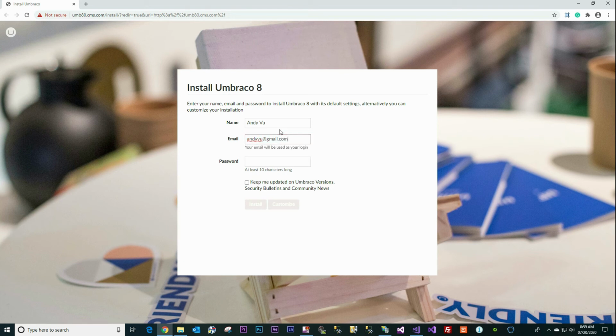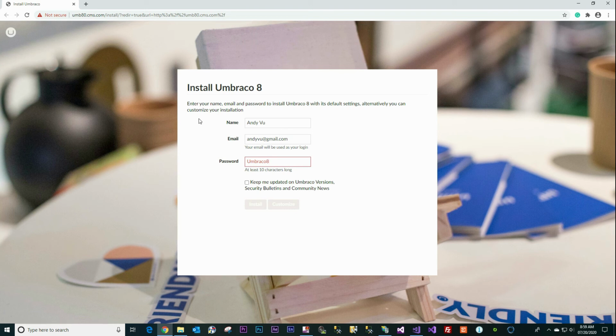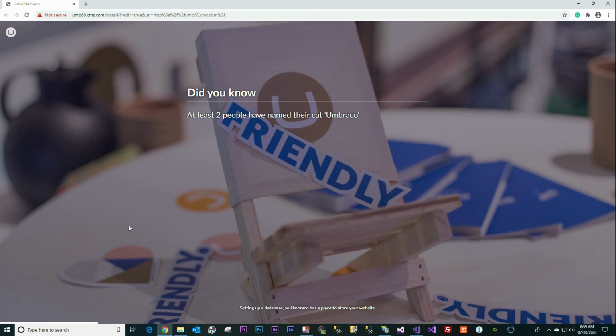Enter the email, the Umbraco name, and click install.